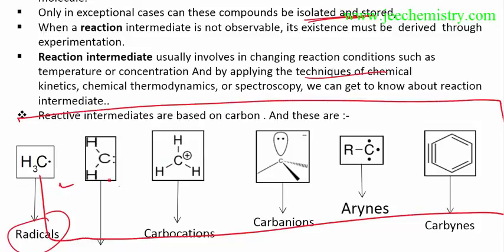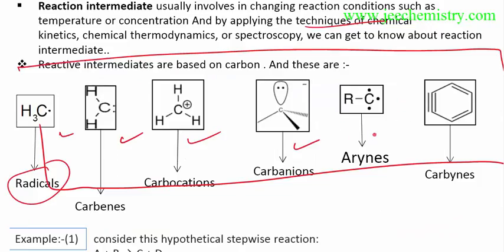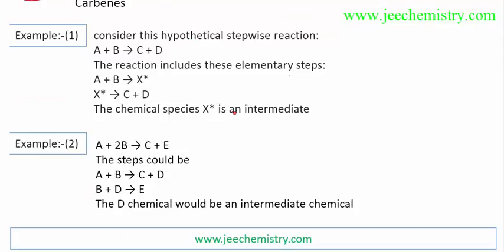Free radicals, carbocations, carbanions, and carbenes are the most important. Some may be less important, but the first four are very important for examination purposes. For IIT JEE Main and Advanced, 2-3 questions are generally asked in every examination about carbocations, carbanions, and free radicals. So I will explain reaction intermediates with some examples.